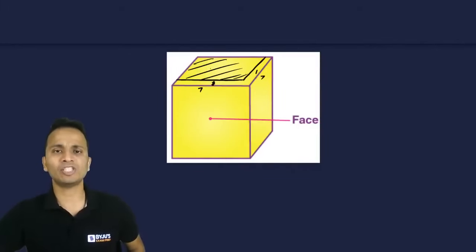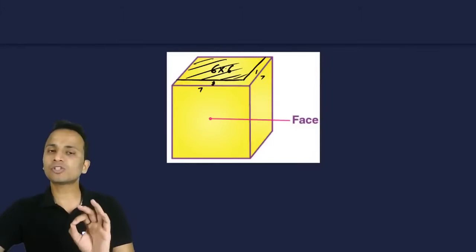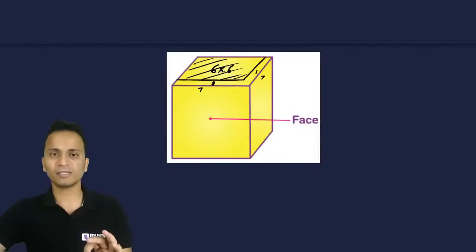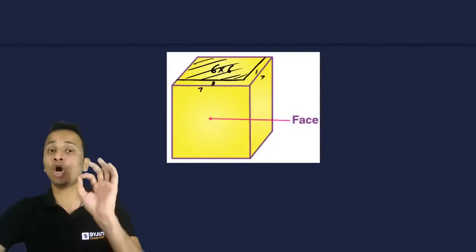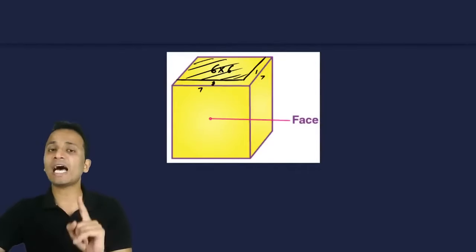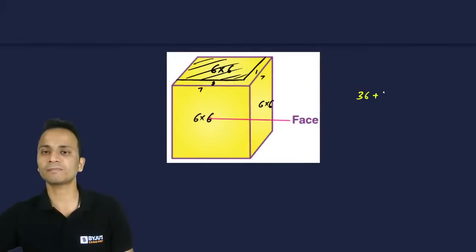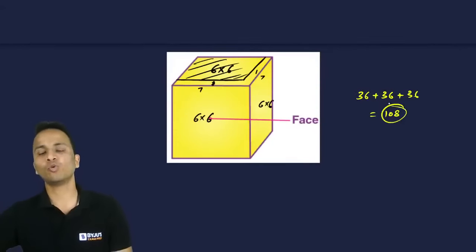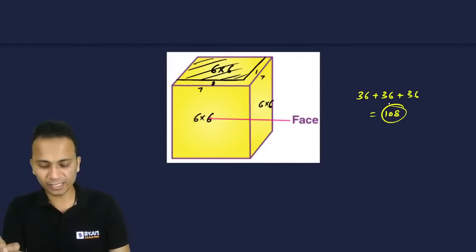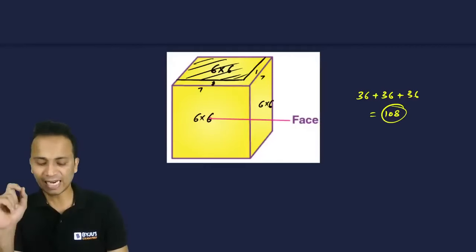So cube का ये जो dimension बचा, this became 6 cross 6. So there will be 6 cross 6, that means 36 pieces which will lie on one face, which will have one color painted. Similarly, 6 into 6 will lie here and 6 into 6 will lie here. So total कितने हो गए? 36 plus 36 plus 36. That is 108. So 108 pieces will be like this, okay, which will have exactly one face painted.